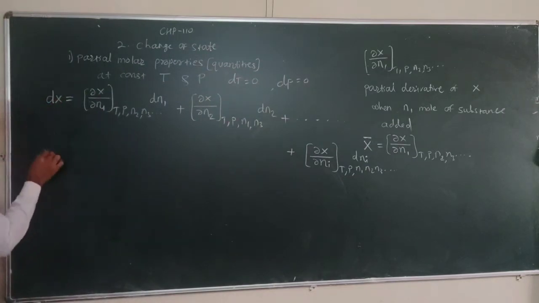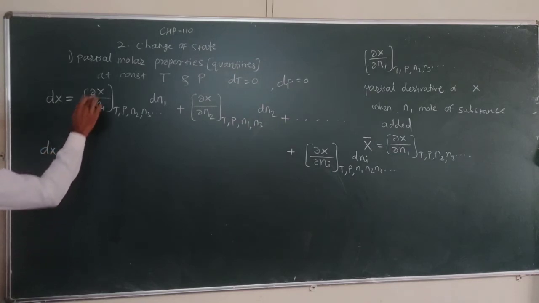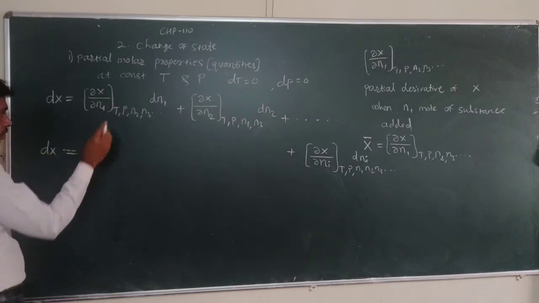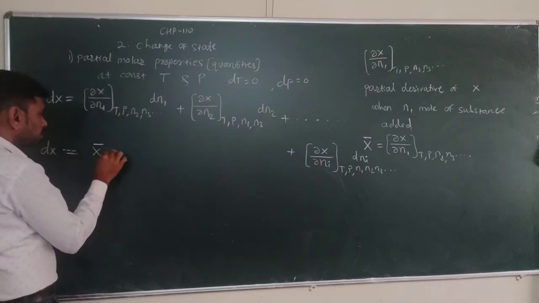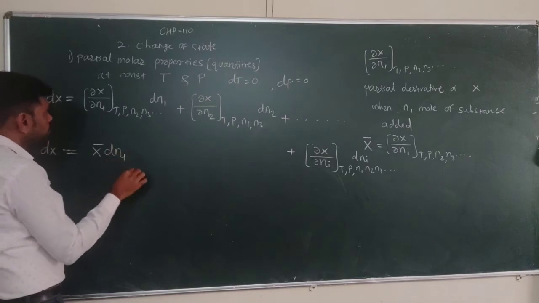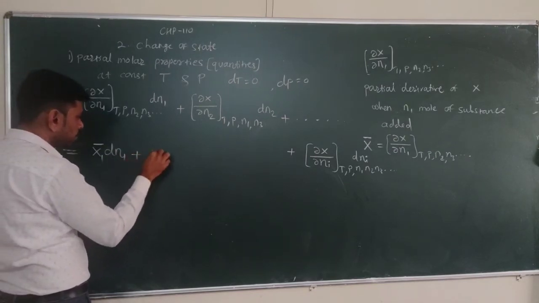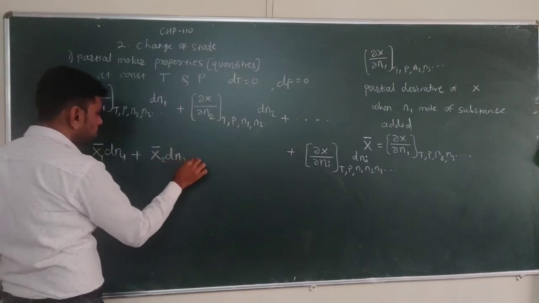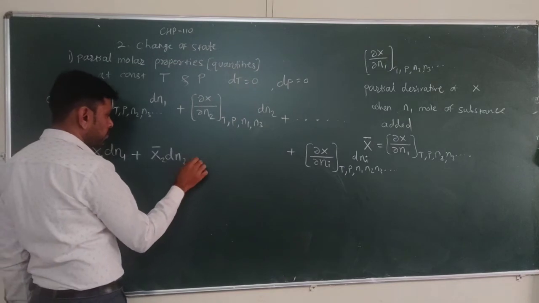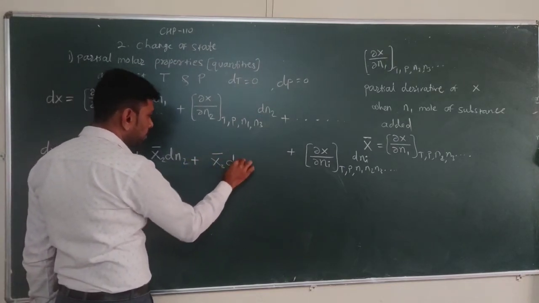So this equation can be written as: dX equals X1 bar dn1 for the first quantity, plus X2 bar dn2, plus X3 bar dn3.